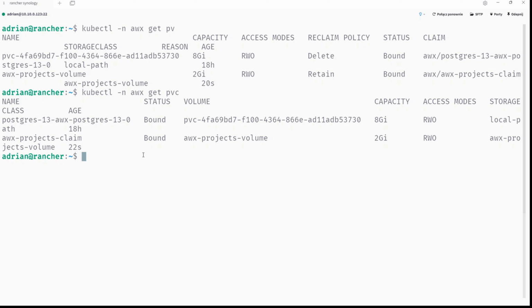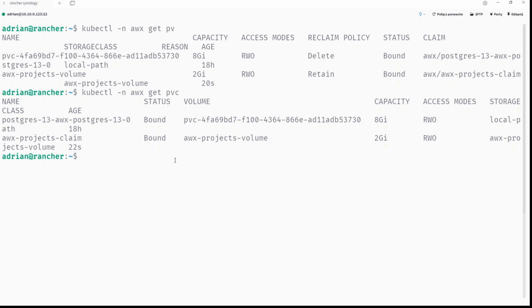But also you can see that below there is the AWX project volume, and this is the name, and you can see there is a claim. So the claim is for AWX project claim and 2 GB of size, and then you can see persistent volume claim, and you can see AWX project volume. So this name here exists here, so we can see they are bound. This is information bound, and that's it. AWX project volume is created and it is running.